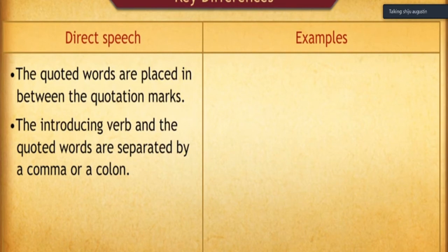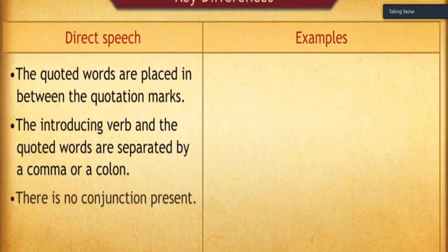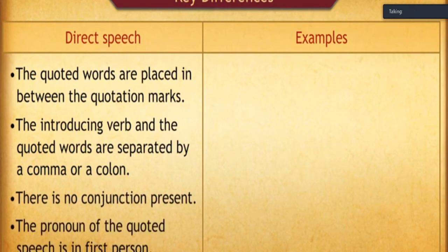Please write down two different differences of direct speech, specialities of direct speech. A comma or a colon. There is no conjunction present. The pronoun of the quoted speech. Okay, please write down in the column below direct speech, the specialities.